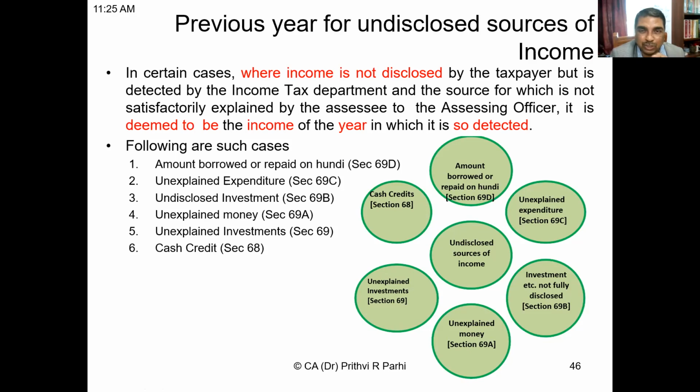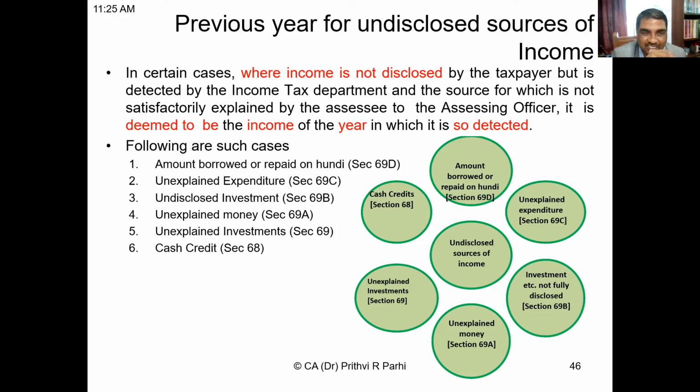When the assessee has not disclosed, but the income tax department has found out in some other way, maybe through investigation or through search and seizure. For example, if the assessee says he has borrowed some money or repaid some money through hundi. Hundi here means some unorganized, unstructured promissory note.